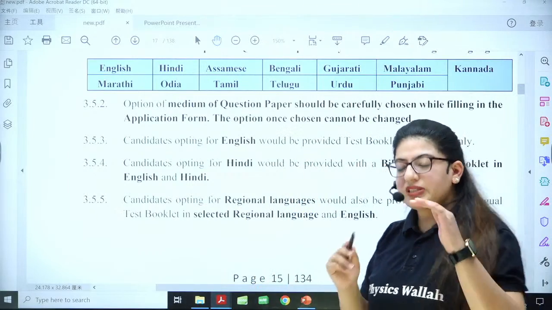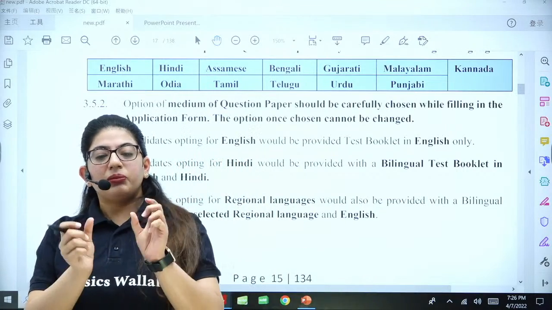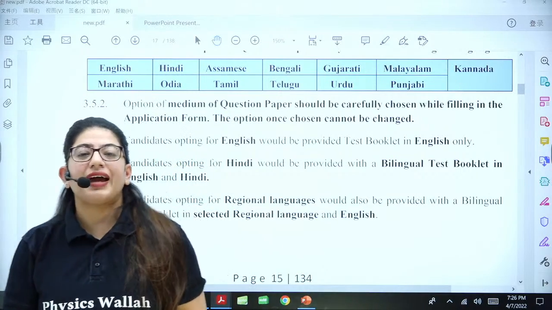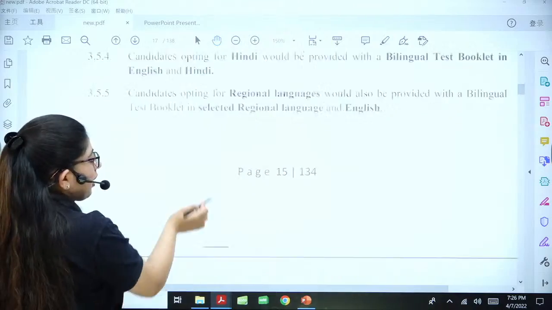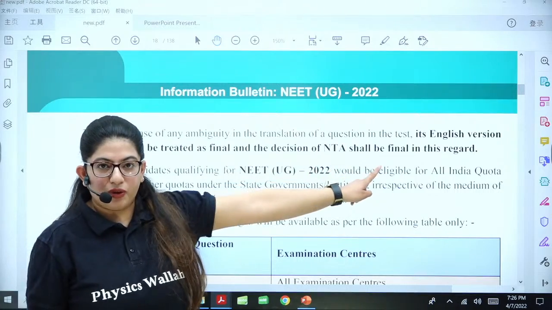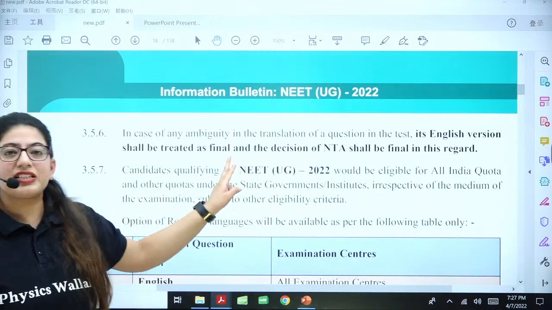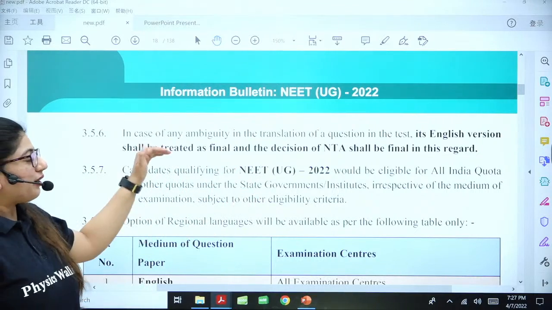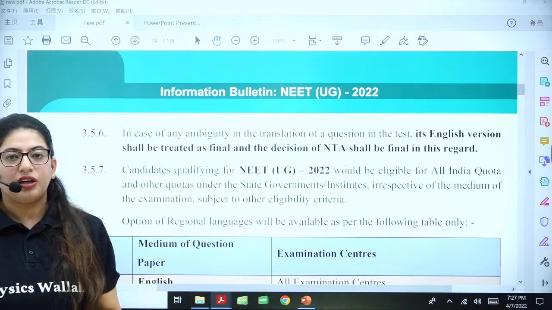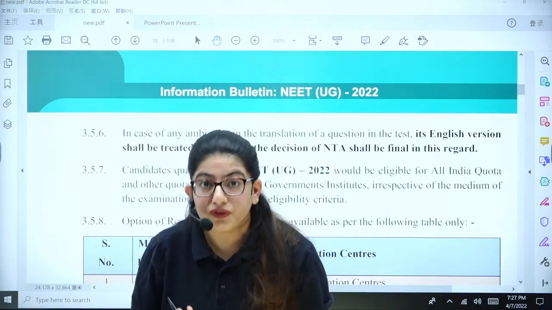Now, second thing, sometimes while converting a question into the regional language, the meaning of a question changes. What will you do at that point? Try to read it in English, because NTA has mentioned that in case of any ambiguity in the translation of a question, if a translation is different, its English version shall be treated as final, and the answer will be according to the English version, and the decision shall be final in this regard. So if you have a doubt in the translation, try to read it in English if you can.